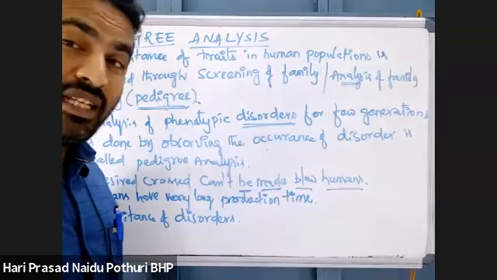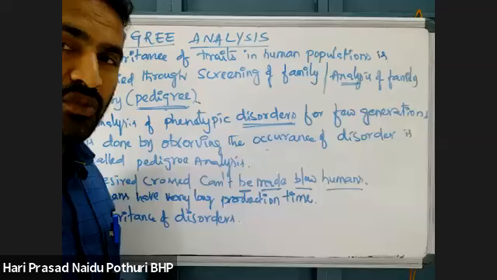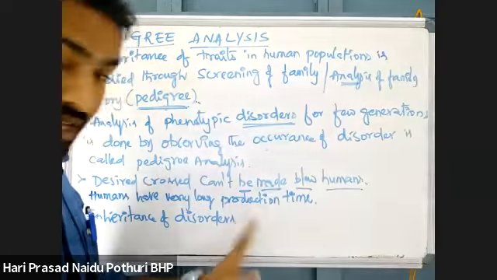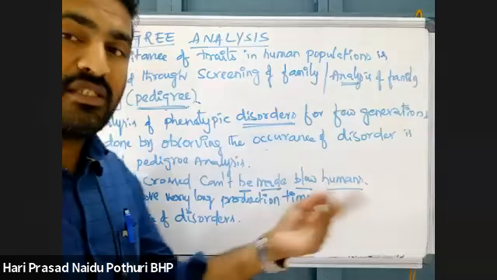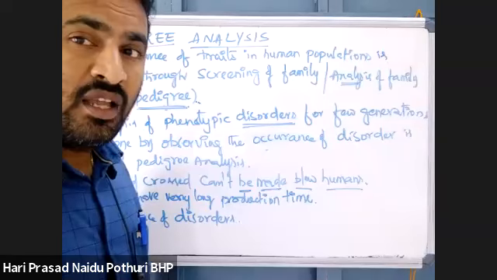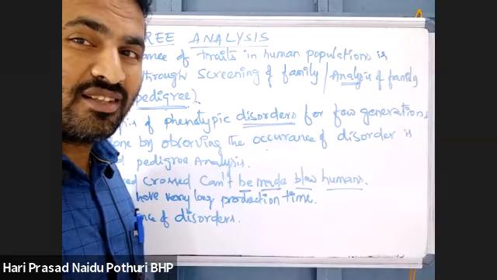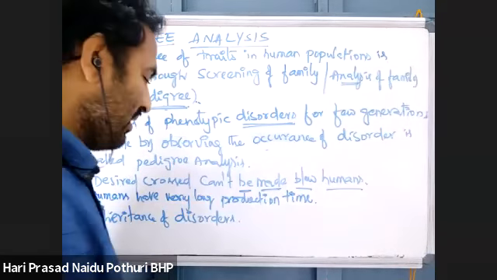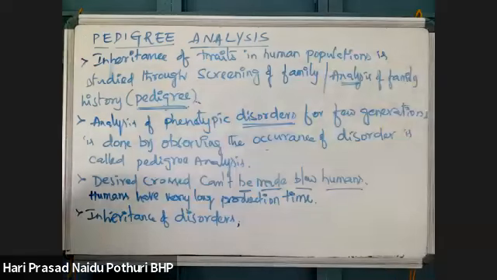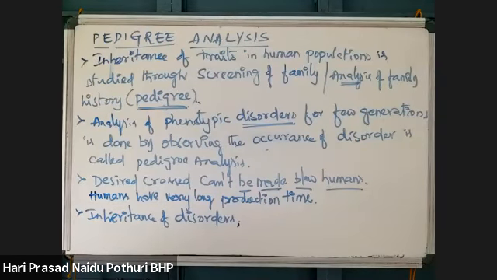Then XY-linked, I told you some examples in Drosophila, sex-limited, sex-influenced. Some more are there. After this pedigree, we'll see some more autosomal dominant disorders and autosomal recessive disorders. We will see them also.